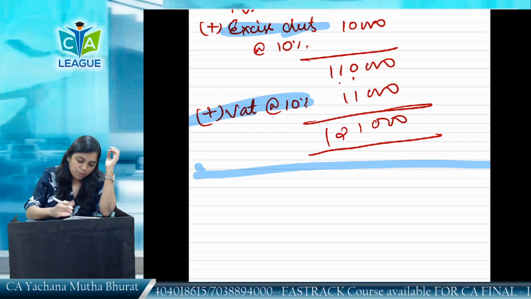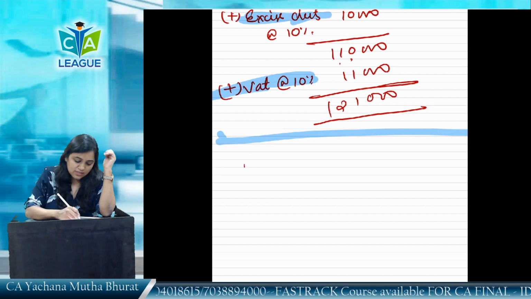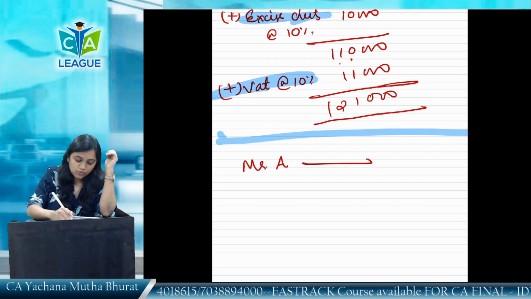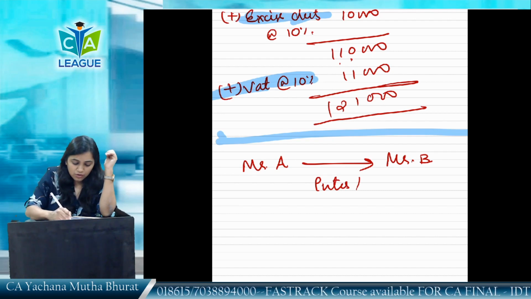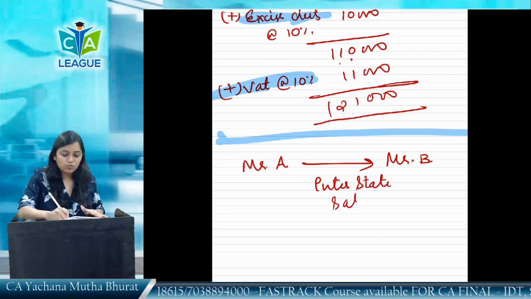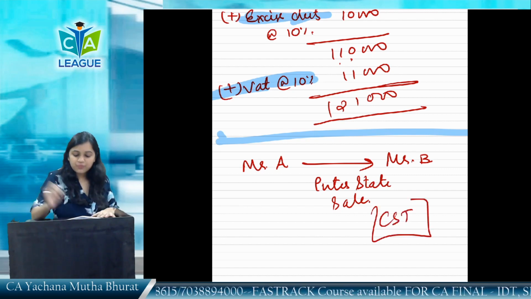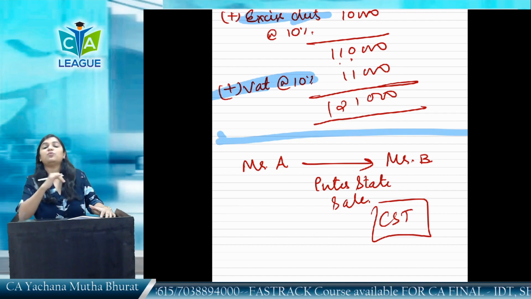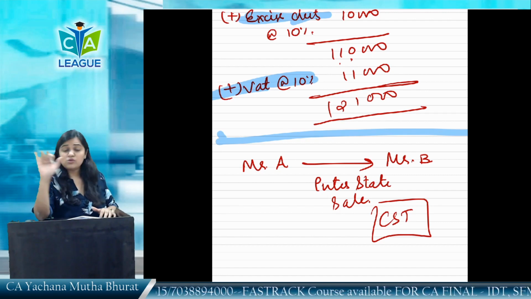Then the next problem: for example, I'm doing an interstate sale. Mr. A is selling goods to Mr. B interstate. Do you remember which tax was levied on interstate sale? If I'm not wrong, it was CST. CST was levied on interstate transactions, and the credit of CST was not available.